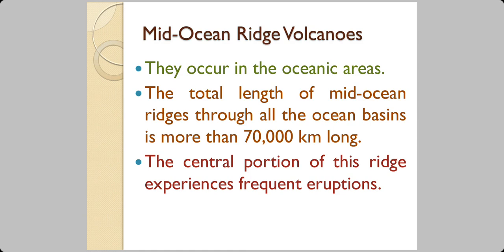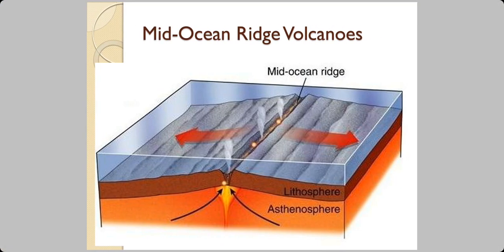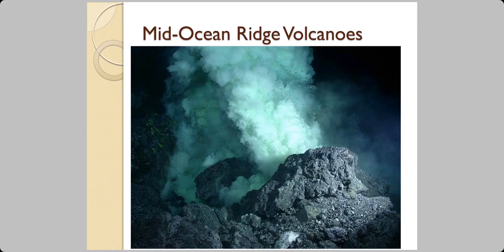Now we're talking about the mid-ocean ridge volcanoes. These are the volcanoes which are below the oceans. The total length of the mid-ocean ridges through all the ocean basins is more than 70,000 kilometers. And the central portion of this ridge experiences frequent eruptions. This is a diagrammatic representation of the eruptions or the volcanic activities taking place below the oceans. This is an actual photograph of an underwater volcano which has erupted.